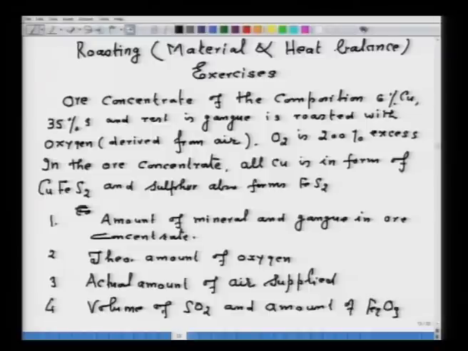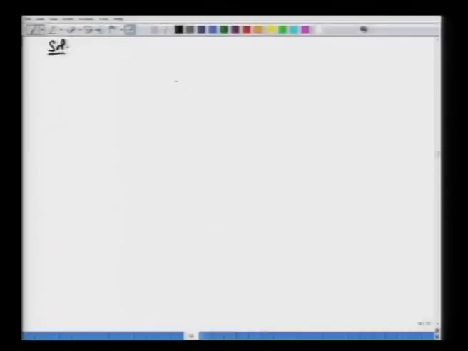This is a relatively very simple problem. I am starting with a simple problem. So, let us go with the calculation. Let me say solution. Let me illustrate by a box which tells you about the inputs and outputs.